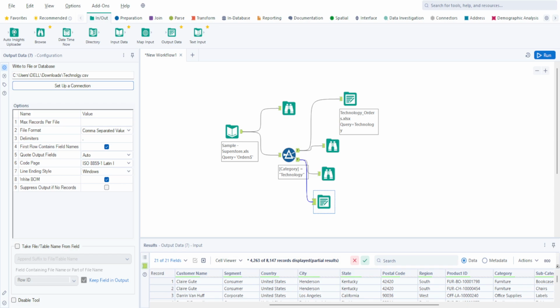So I hope we are clear with this, and we can apply this into any of the aspects here, not just that. And anything we perform, at the last we can add an output tool which will help me to save that particular thing.